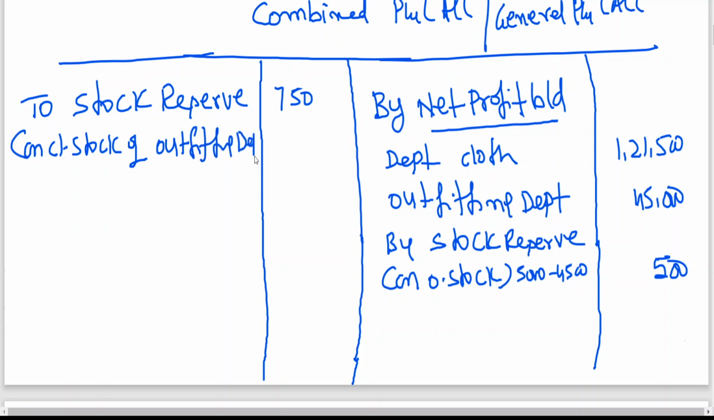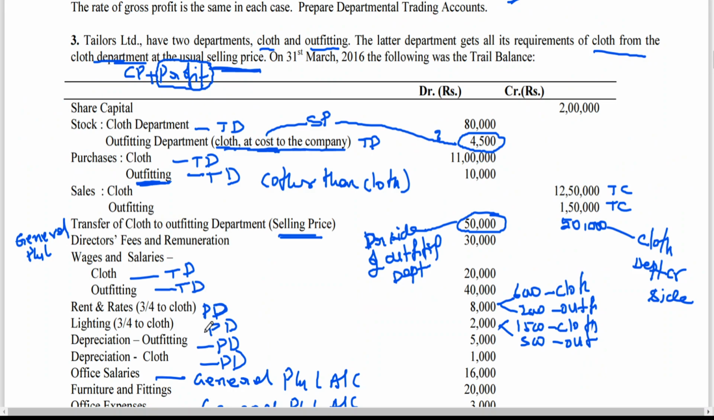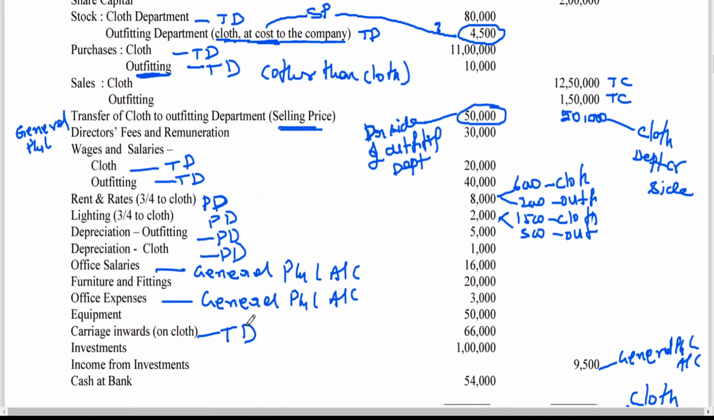Please remember, always loading effect on closing stock will appear on the debit side. Loading effect on opening stock will appear on the credit side. The loading effect is called unrealized profit. Now we got some expenses, like direct expenses, common general P&L account, director fees, office salaries, office expenses. These three items will be taken to general P&L account.